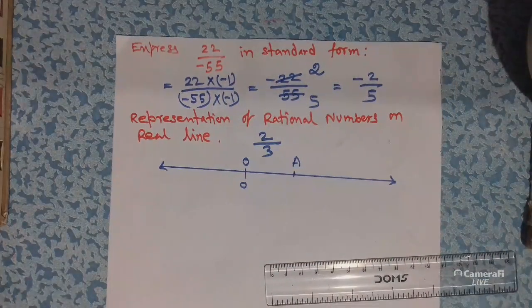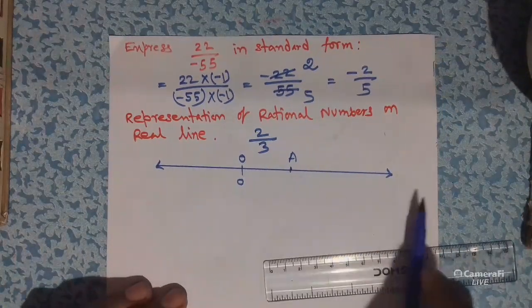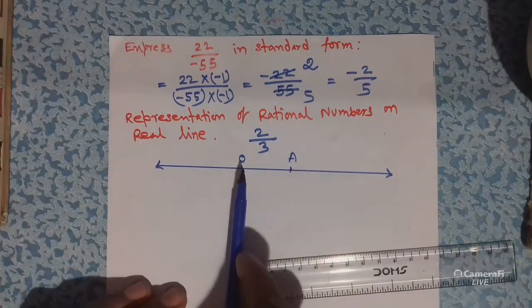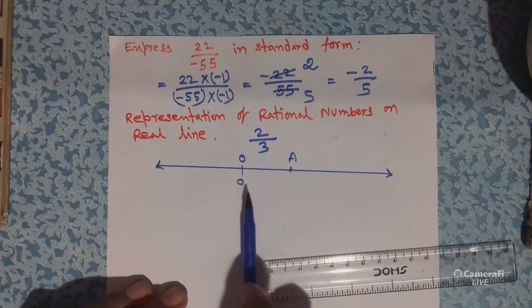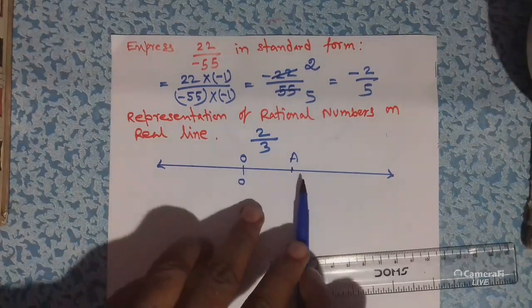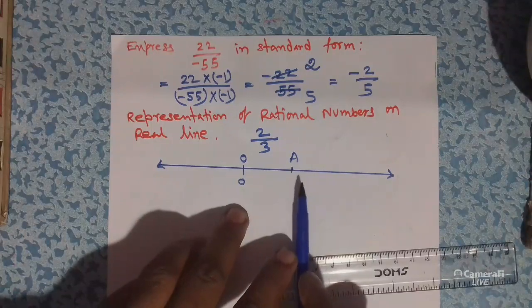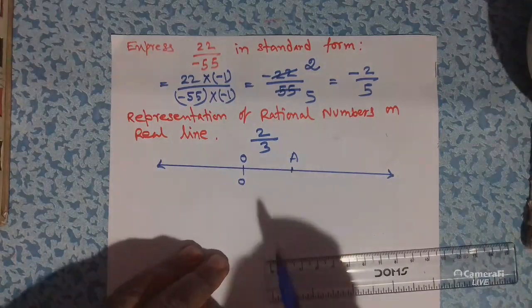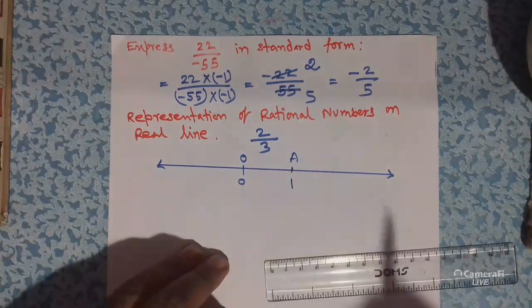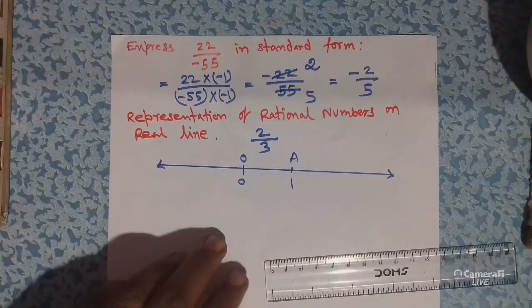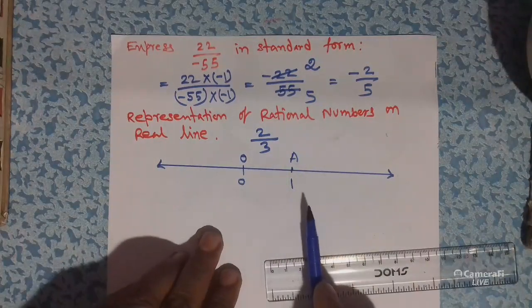I repeat it again. To represent 2 by 3 on the real line, at first you have to draw a line, then take a point O. Suppose it is 0, and then you have to take a unit distance OA. Now give the name 1. So it is 0, it is 1, and OA is the unit distance.